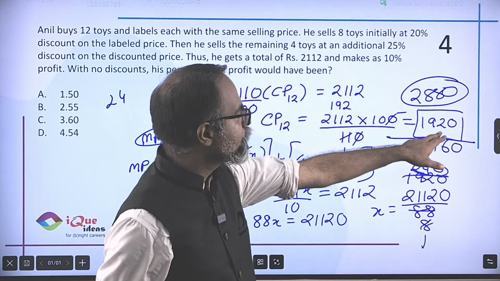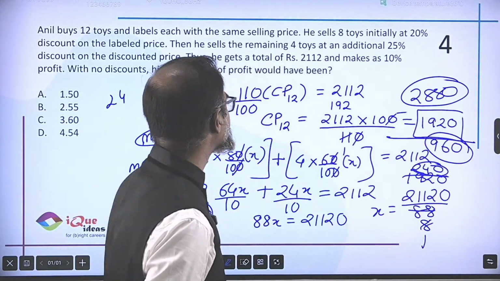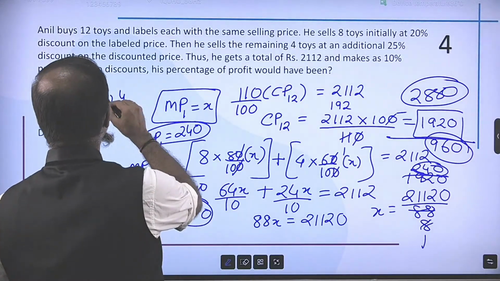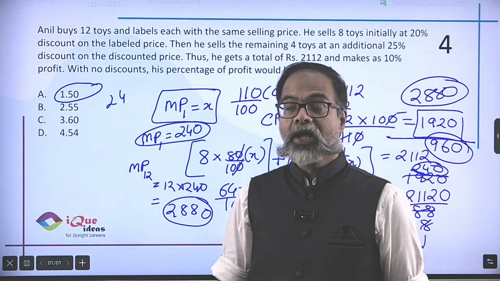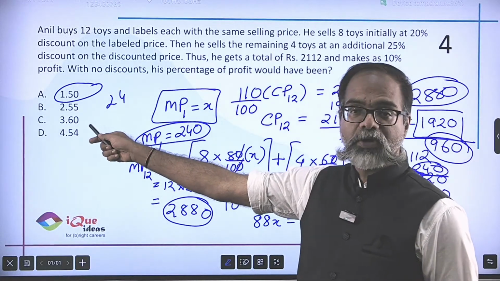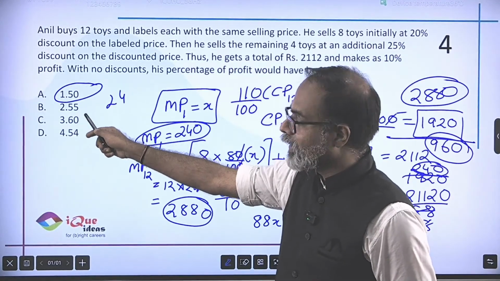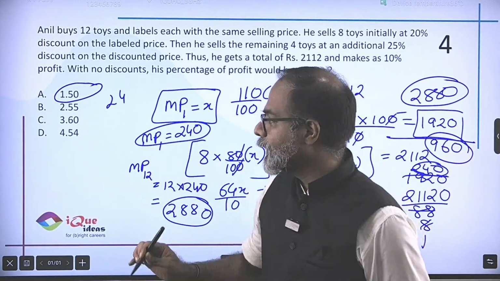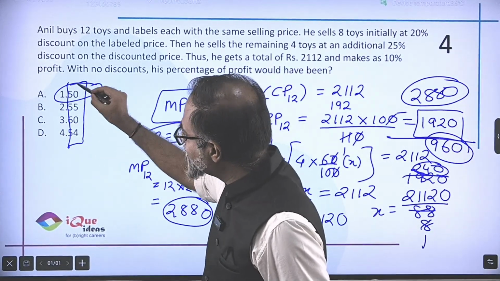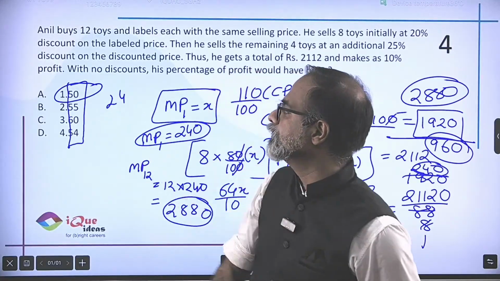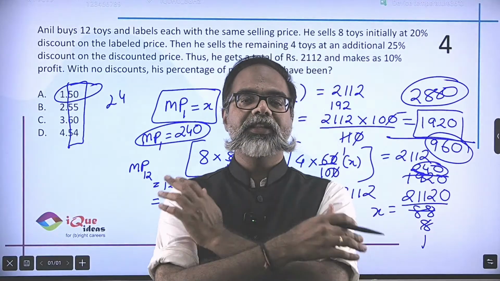So on a cost price of 1920, he would have made a profit of 960, which is exactly half of that. So that means he definitely had a 50% profit. Now, this is exactly how the answers were printed in the exam. A 1.50, B 2.55, but I guess that was a printing mistake in the paper. It is 1, 2, 3, 4 and the options are 50, 55, 60 and 54. So definitely in this case, it is a 50% profit that he got.